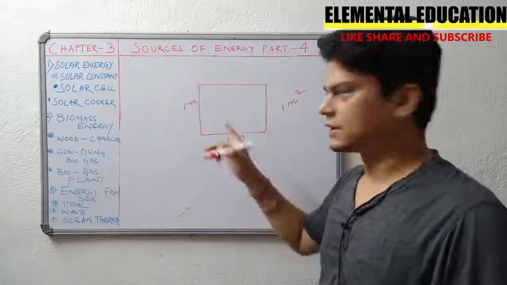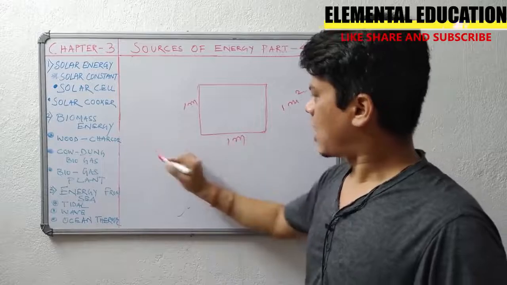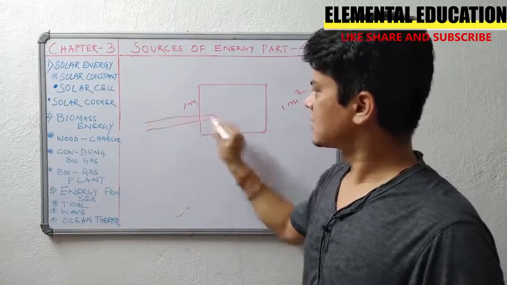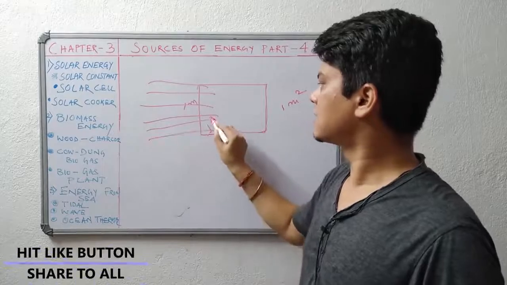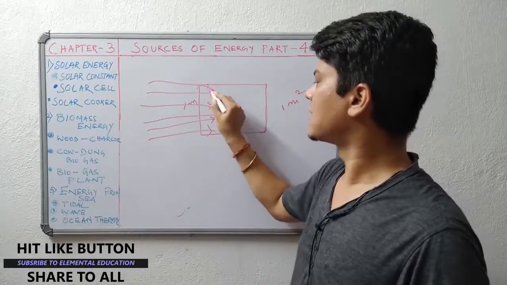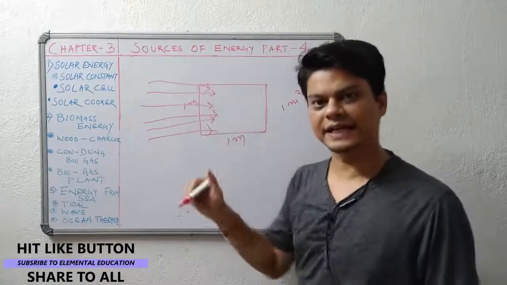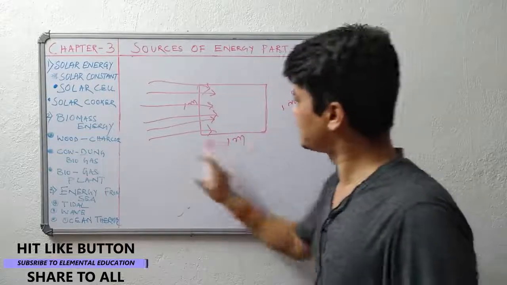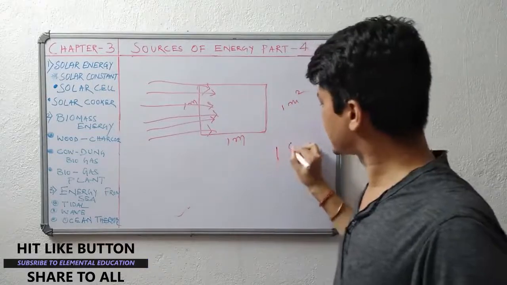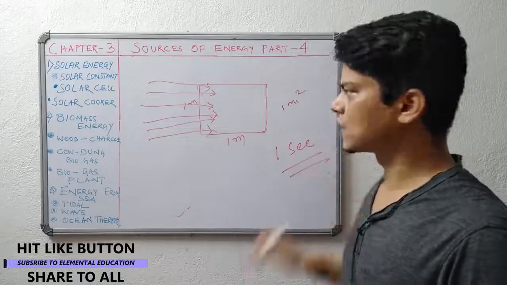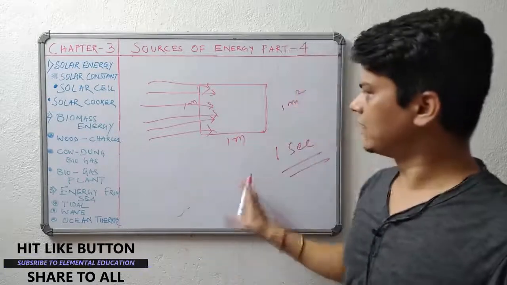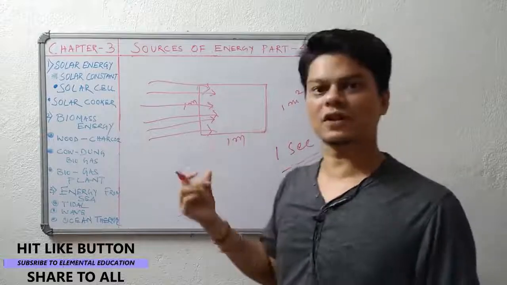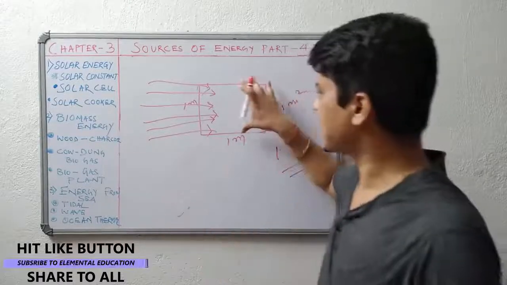Okay? So this area, how much solar energy? Suppose it's receiving the light of sun, that is, it is receiving the solar energy. How much solar energy it is receiving per square meter of area per 1 second? That is known as solar constant. So knowing this, we know that when the solar constant is higher, right? So this area is fixed.